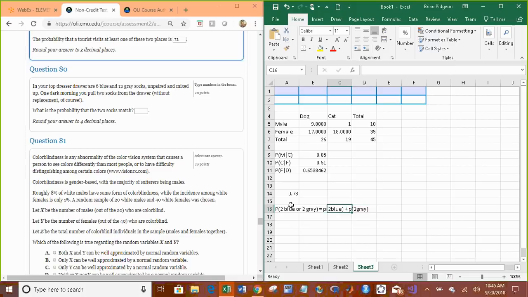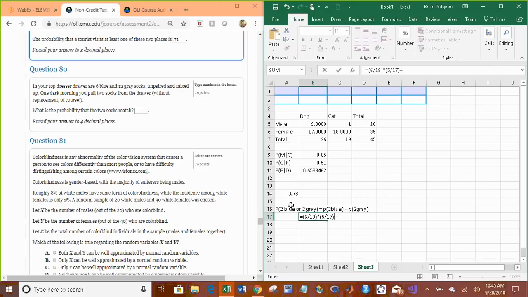So now we just have to think about without replacement. Let's focus on the 2 blue. What's the probability that you pull 1 blue? Well, there are 6 blue socks total divided by the total number of socks, 18. You pull a blue sock, you keep it, without replacement. Now you go back in and grab another one. What's the probability that you pull out another blue sock? Well, you've already kept one, so there's 5 left out of 17. That's the probability of getting 2 blue.